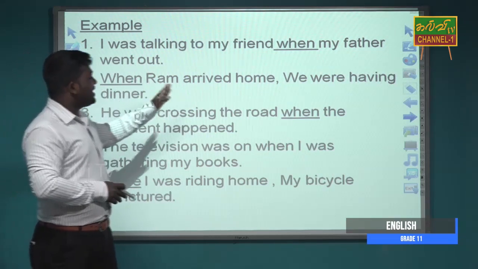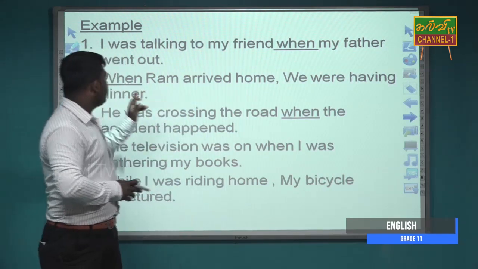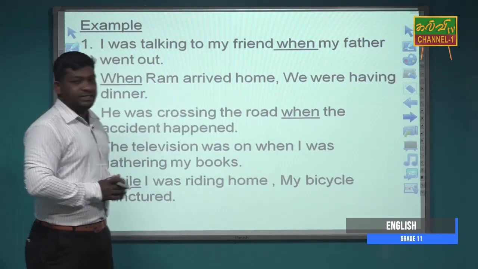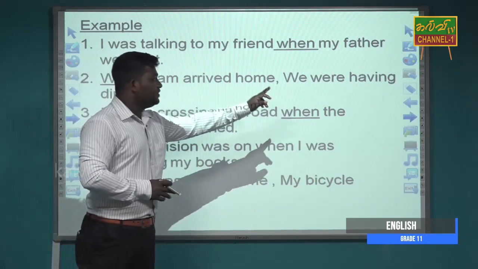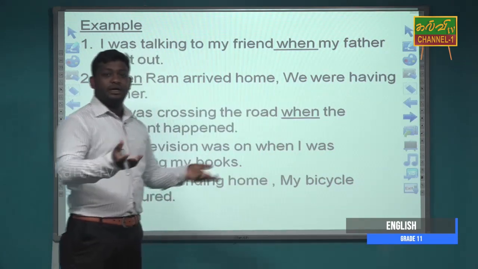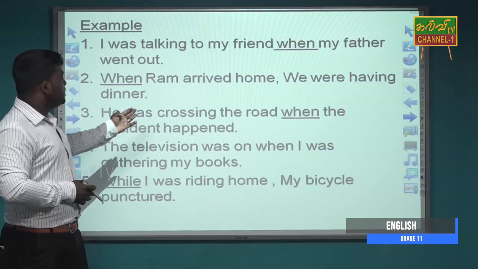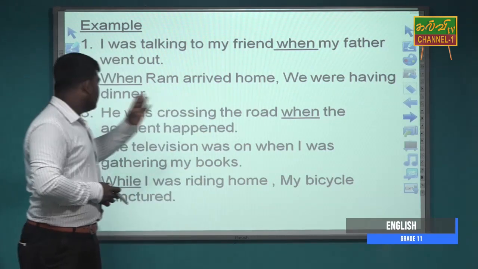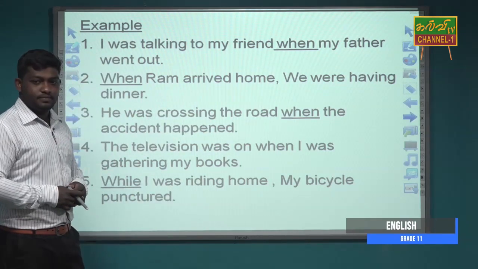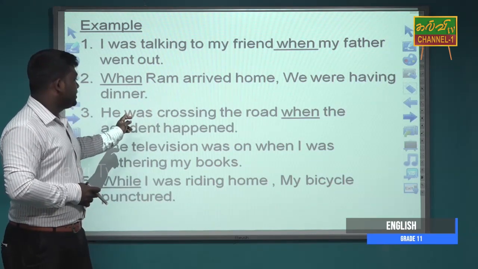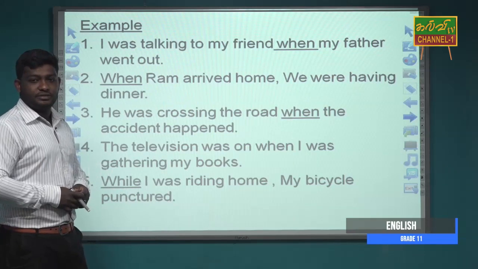When Ram arrived home, we were having dinner. Here were and having express the past continuous tense. He was crossing the road when the accident happened. Here was crossing expresses the past continuous tense.